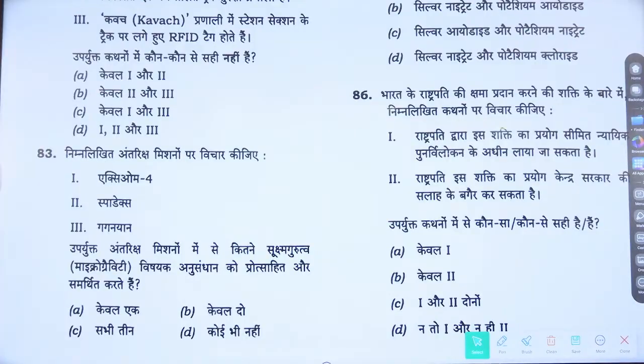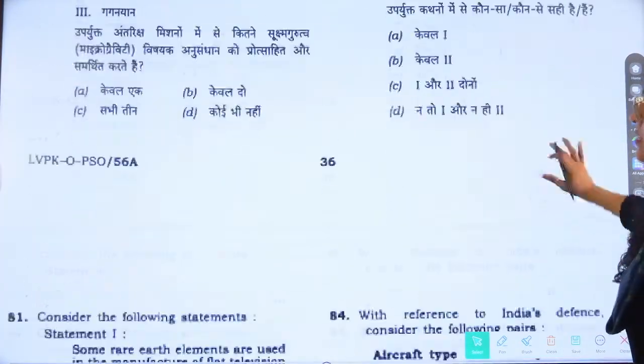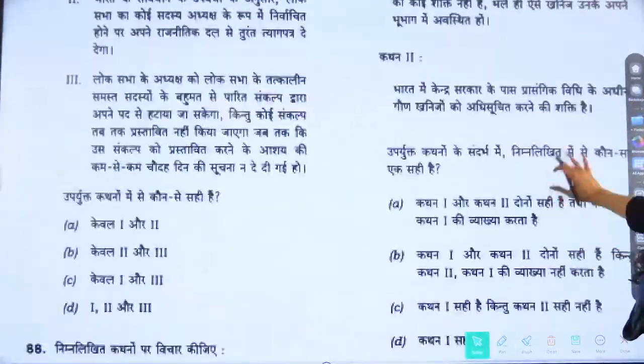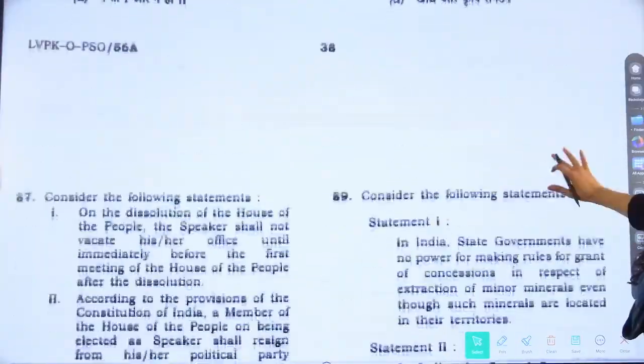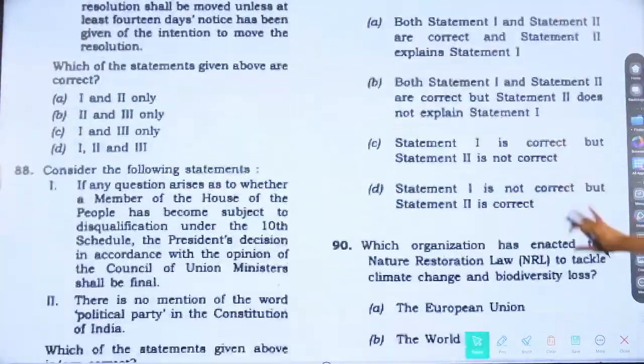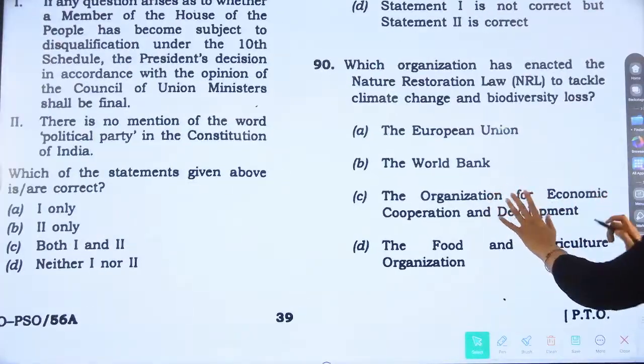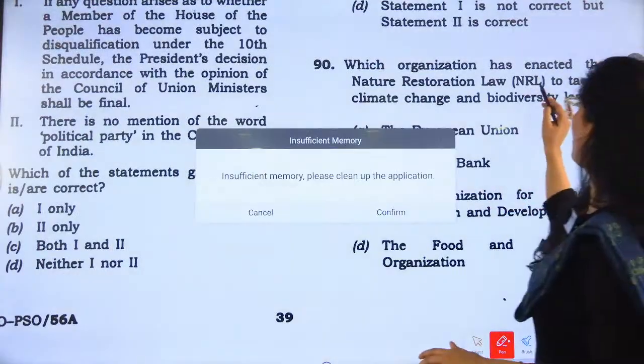Question number 90. That is also related to the current affairs session. Here comes the question number 90. It was in news, nature restoration law, and it is one of a kind of a law.